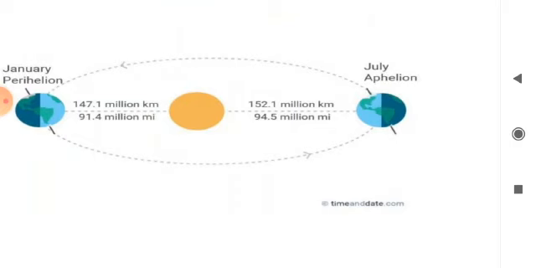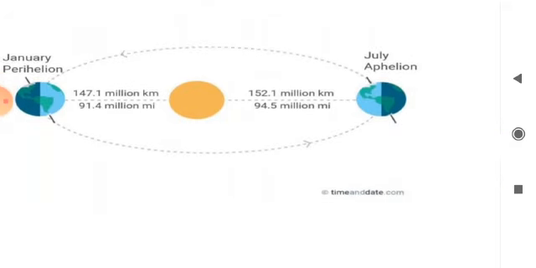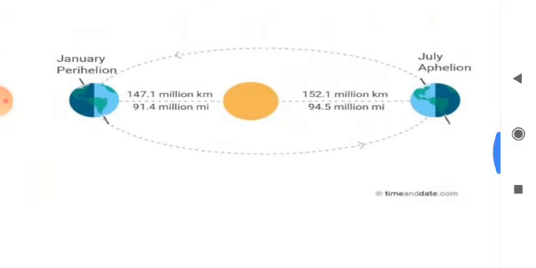And on 4th July, the earth is at its furthest point from the sun, it's called aphelion. The distance is near about 152 million kilometers. Just follow the diagram.